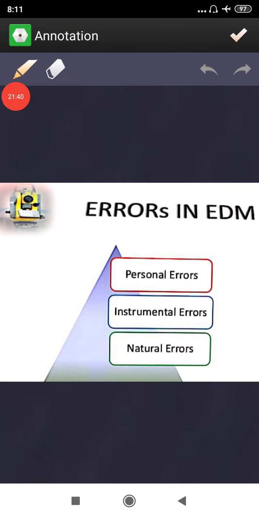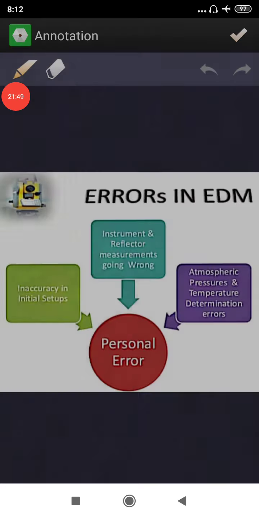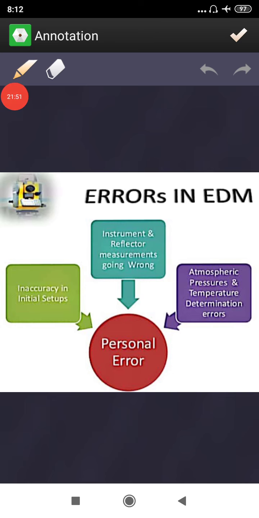Now we are going to discuss the errors in EDM: personal error, instrumental error, and natural error. Personal error: you can have inaccuracy in the initial setup of the EDM and the reflector over the station. You may make a mistake during the setup and while keeping the reflector on the remote station.